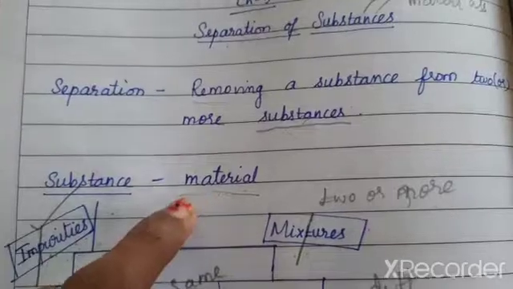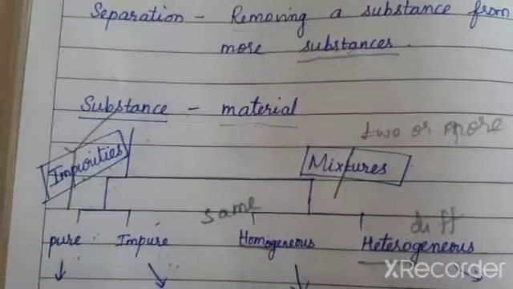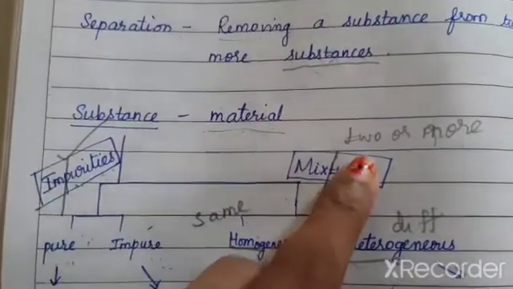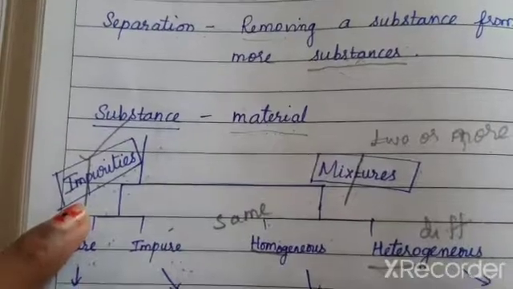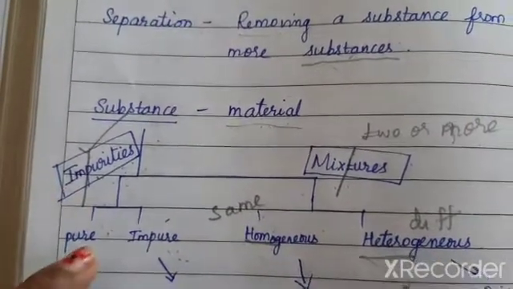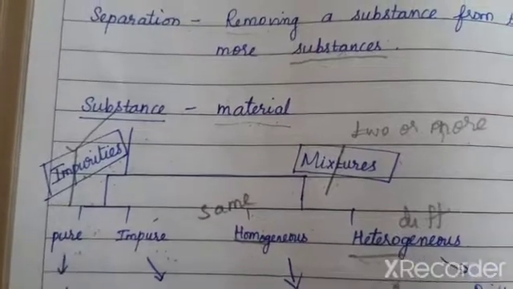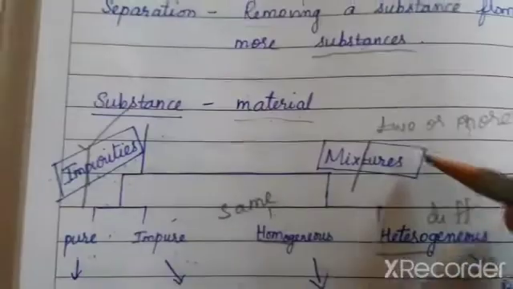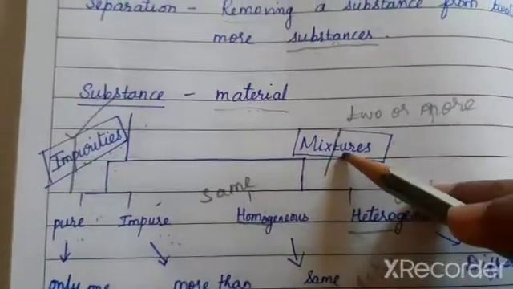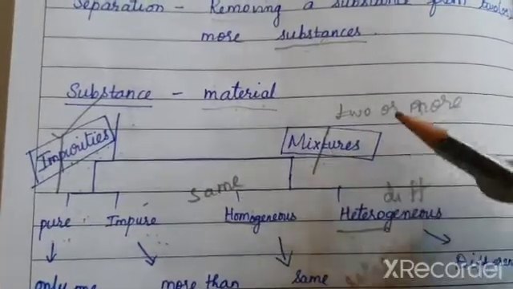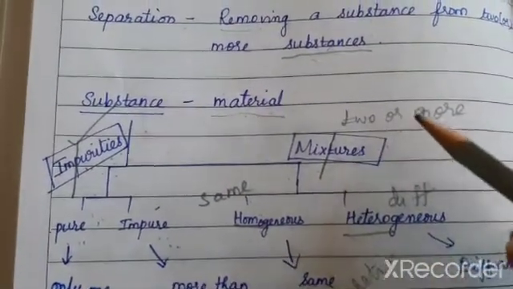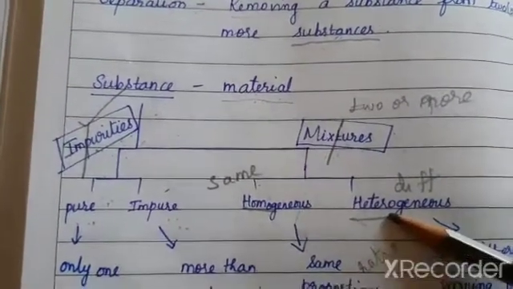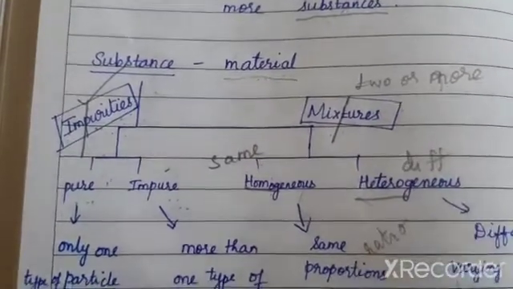It is the material. These materials are classified based on two things, that is impurity and mixture. Based on the classification of impurity, the materials are pure materials and impure materials. Whereas based on the classification of mixture, they are the combined substances. There may be two or more substances in them. Based on the mixture, they are homogeneous mixture and heterogeneous mixture. Okay.